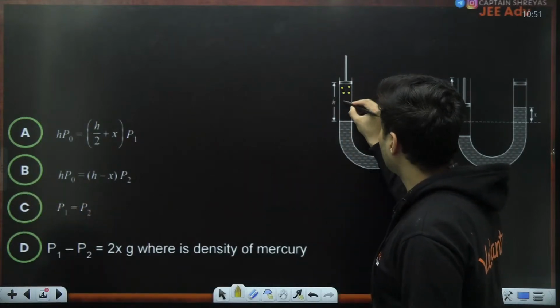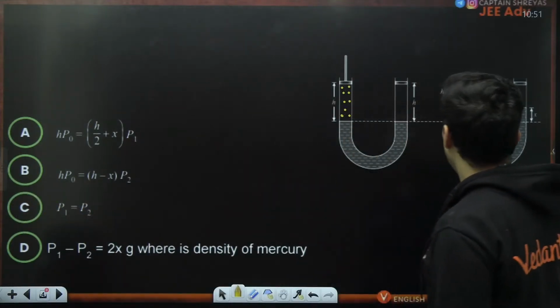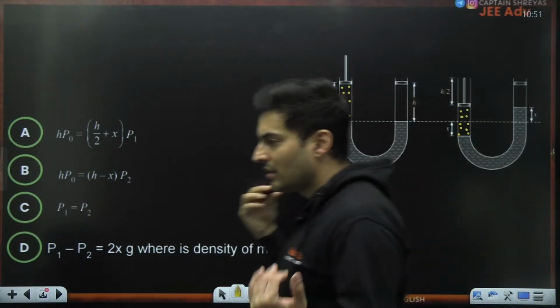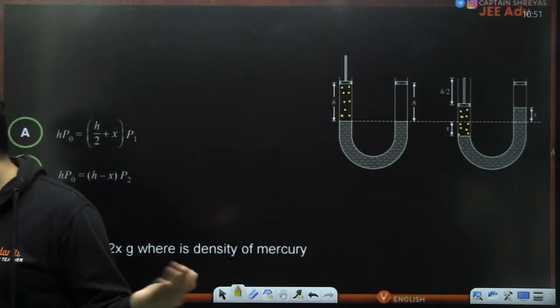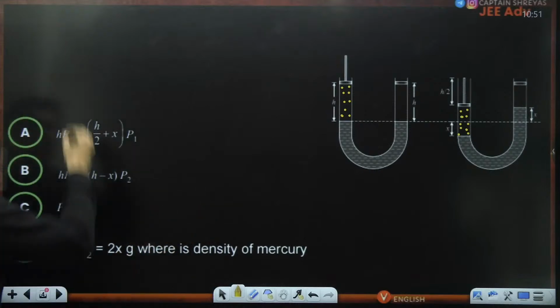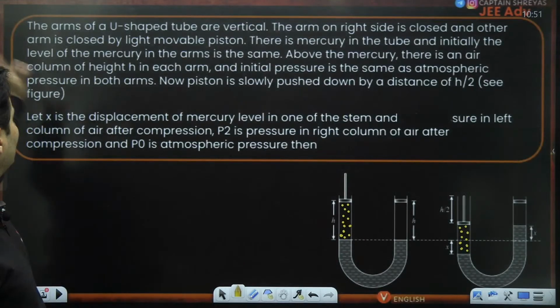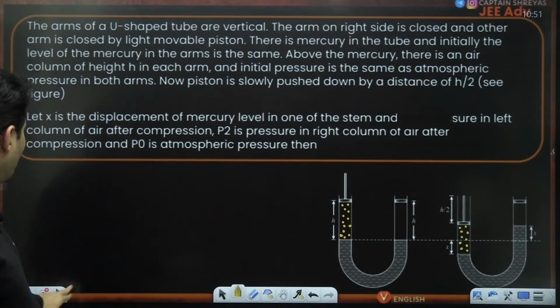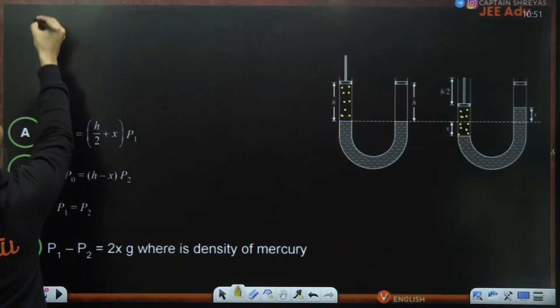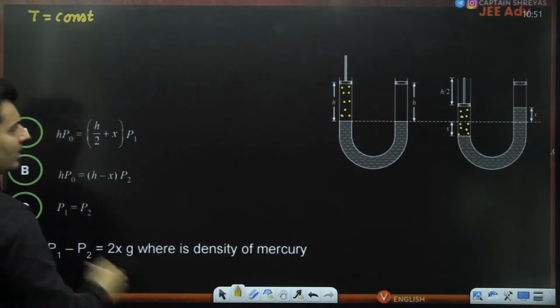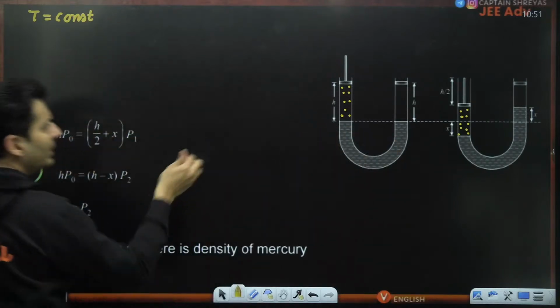Now, this particular gas which is being trapped here, and this gas, like I said, is the same thing. So it's an isothermal process. If it's an isothermal process, then what can you do? Why? Because temperature is not changing. Nowhere has it been mentioned that something is changing drastically. The temperature can be assumed as constant. So if temperature is assumed as constant, isothermal, then P1 V1 should be P2 V2.